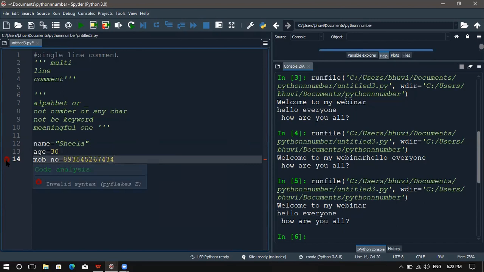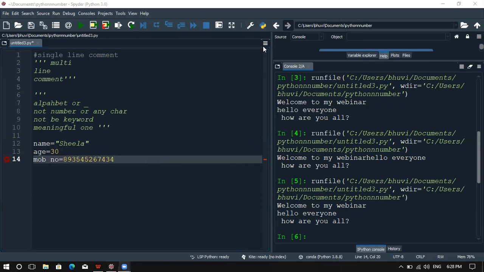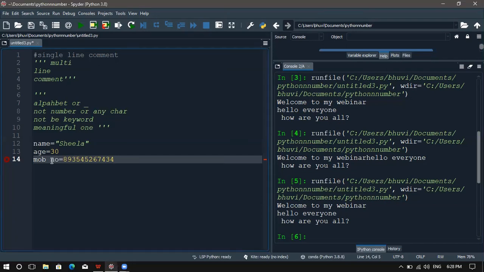Do you know why it shows error here? Any ideas why it shows error here? If your variable name has 2 words like mobile number, first name, and you want to separate them, you should not use any other symbols. You have to use the underscore symbol in your variable name to separate 2 words.